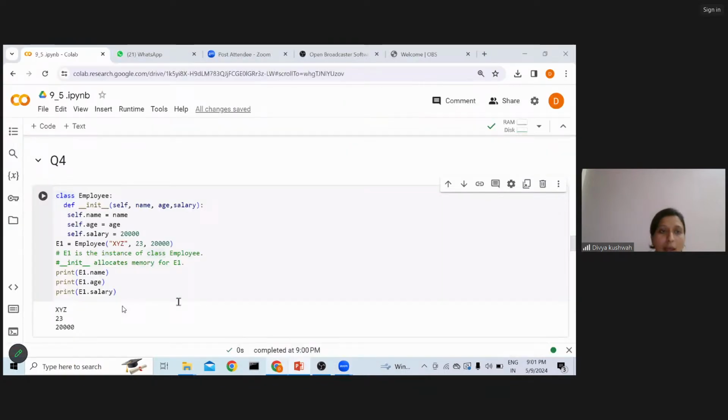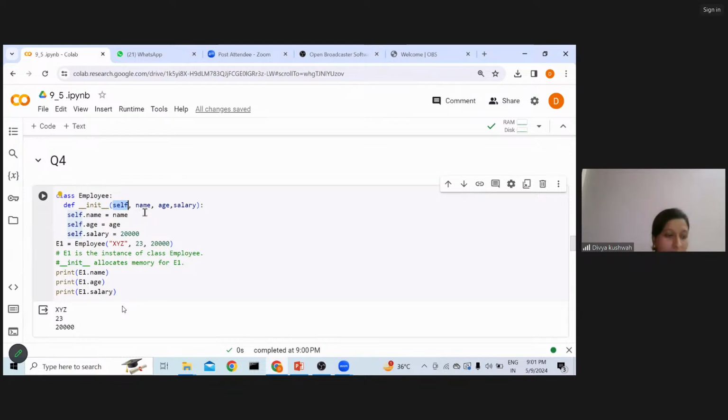I have the class, Employee, right? So def init, init is the method, right? And init will always take the first parameter as self, then name, age, and salary. These are all parameters I am passing, but my first parameter will always be self. What is the meaning of self? We'll discuss that in a later slide.